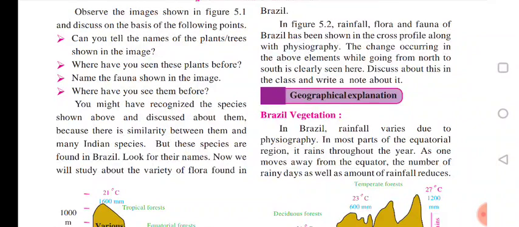Can you tell the names of the plants and trees shown in the images? Yes, we can tell. Just now we have discussed them with the help of the 6 photographs. So we can tell the names of the plants and trees shown in the above images, that is, figure 5.1. I have already told the names of the plants and the animals, which we are getting in Brazil, and some vegetation we are getting in India also.